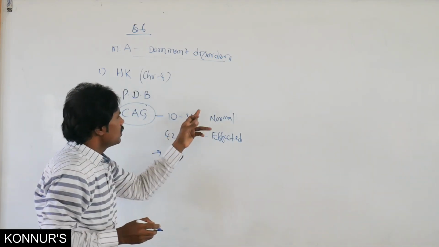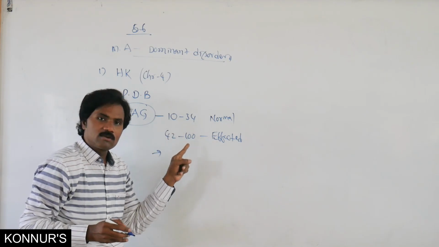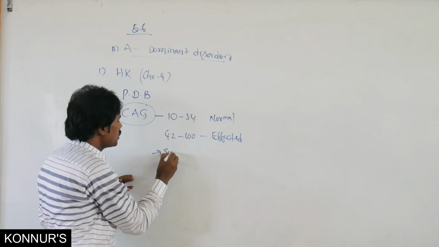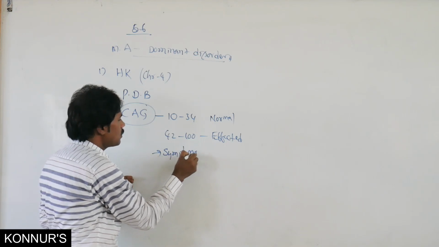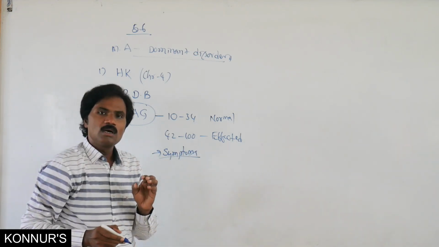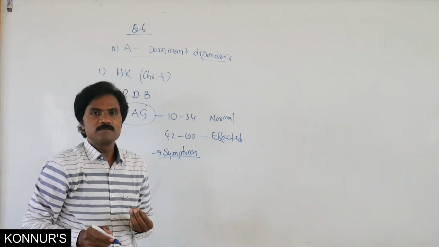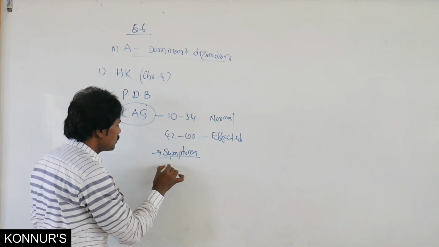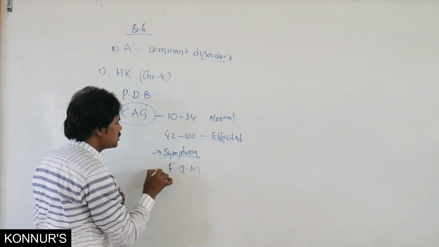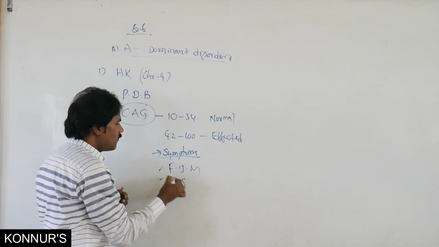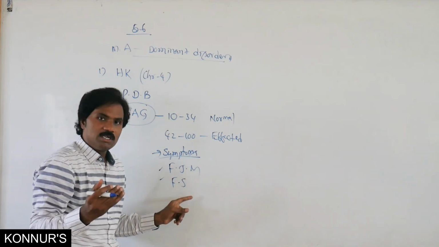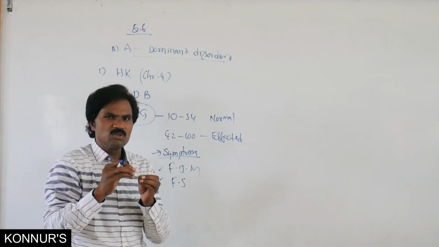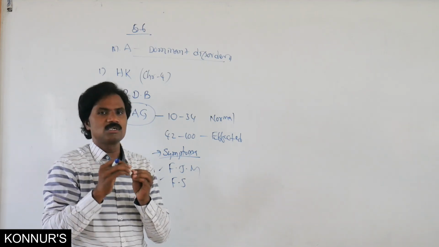This is because of the defective gene. What are the common symptoms observed? Faulty speech, frequent jerk movements, and some dancing movement in that particular person.